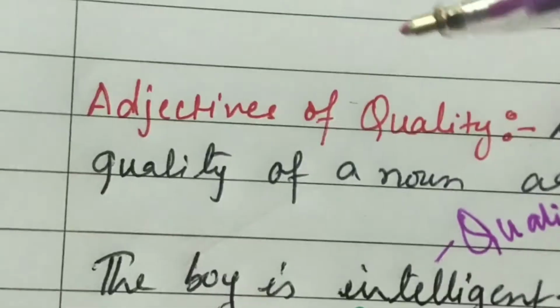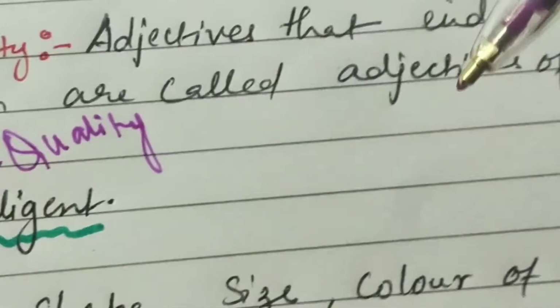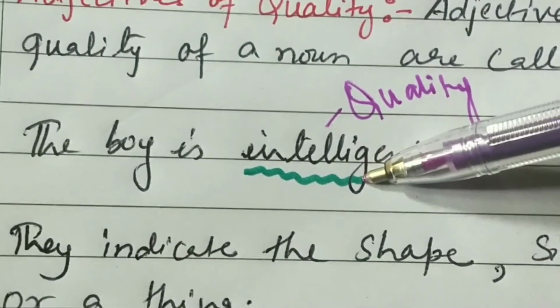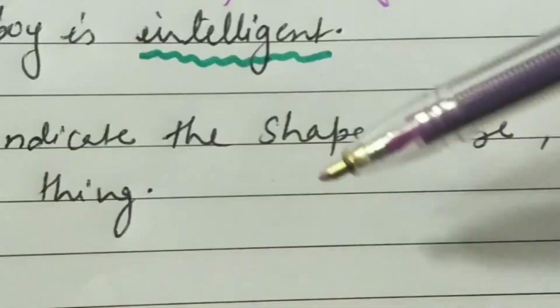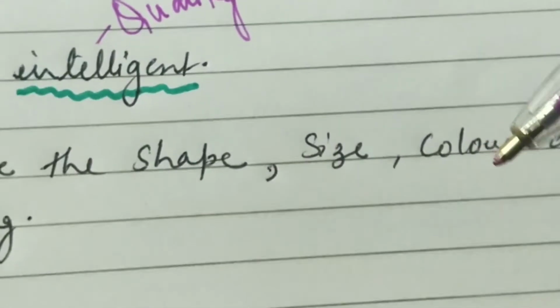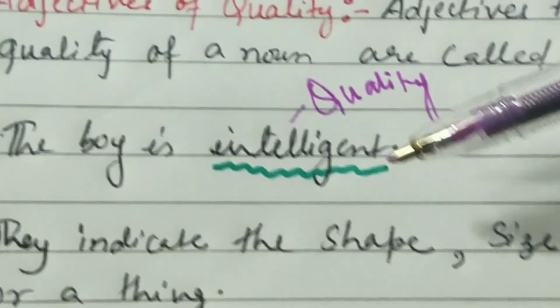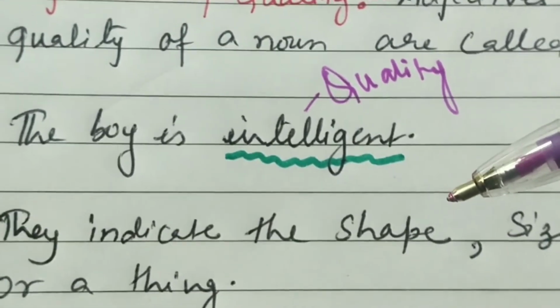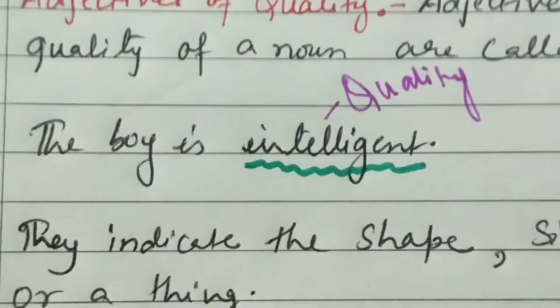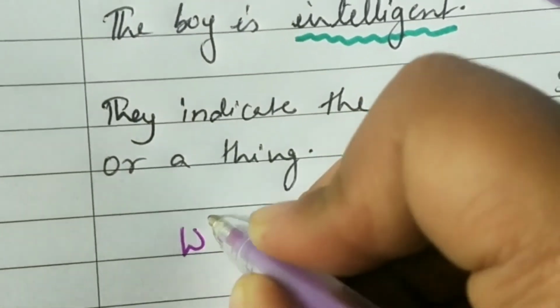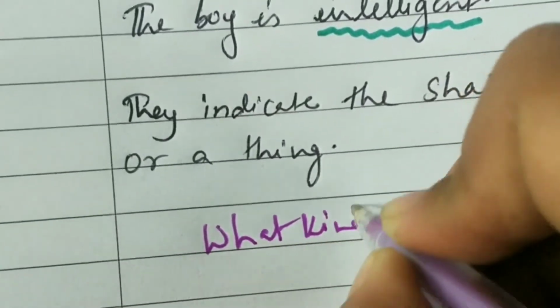Adjectives of quality are the words that indicate the quality of a noun, or the shape or size of a person or a thing. It may indicate the color also. Adjectives of quality give you the answer to the question what kind.